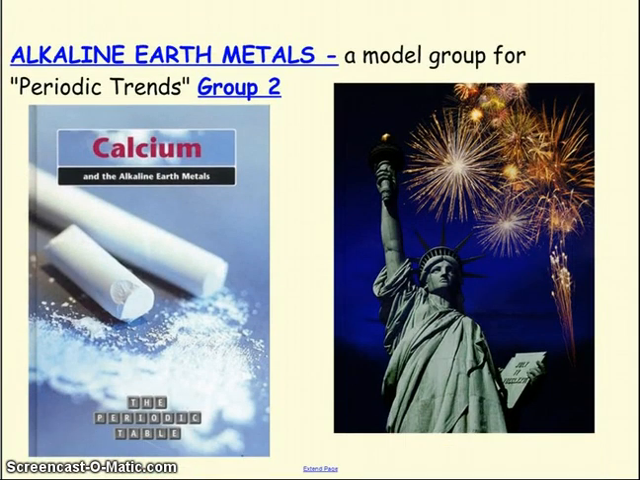The last little group to look at is the alkaline earth metals. We saw a lot of these in the flame test lab. A lot of them were on your fireworks web quest, as they do add a lot to our fireworks. But what we have them here for is that they're a model group for those periodic trends that I just mentioned. And we will be talking more about those in the future here.